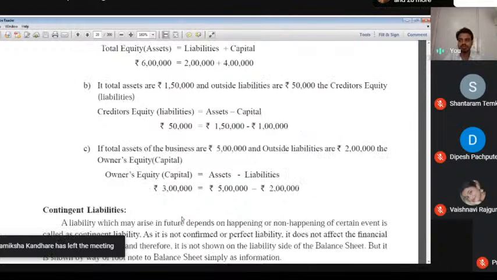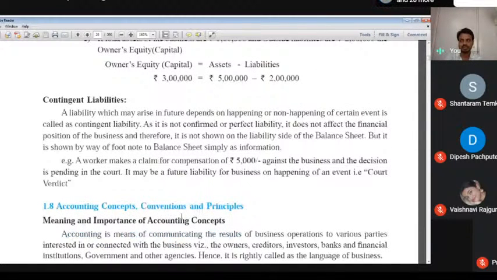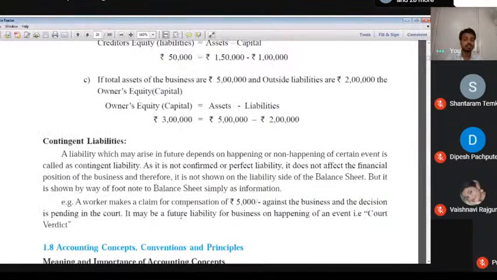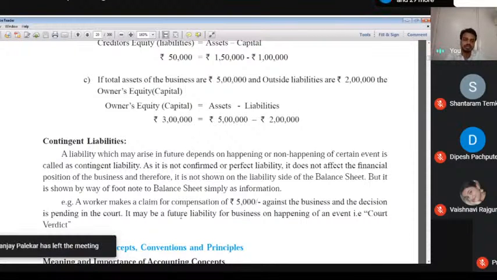So when we think about all the concepts, the last concept, the point is clear. First of all, contingent liability means emergency expenses, emergency income. Means when we are going to Pune, if anything happens suddenly, we break the glass and we secure. That's what is called a contingent emergency exit. It means a liability which may arise in future depending on the happening or non-happening of a certain event. It is called contingent liability.